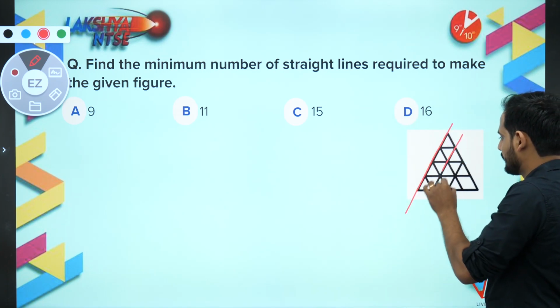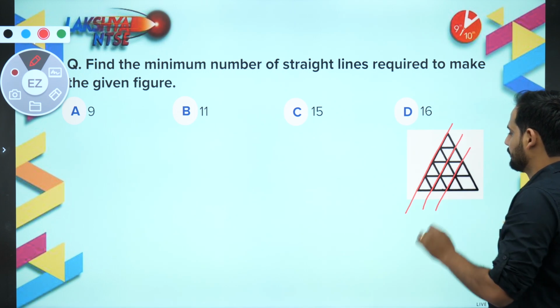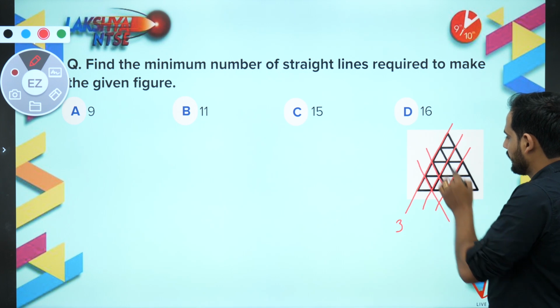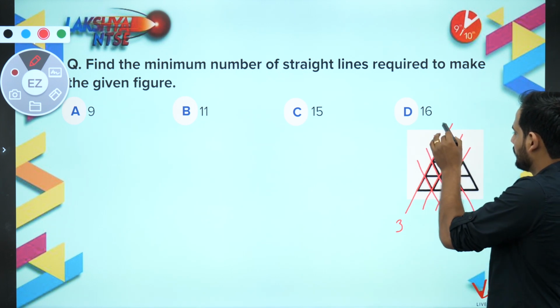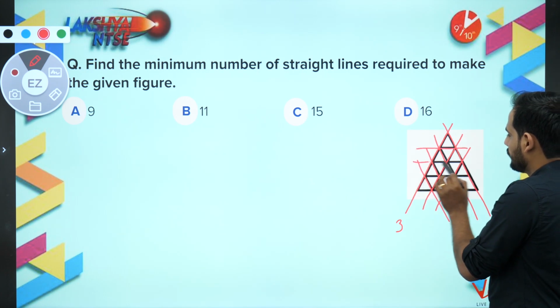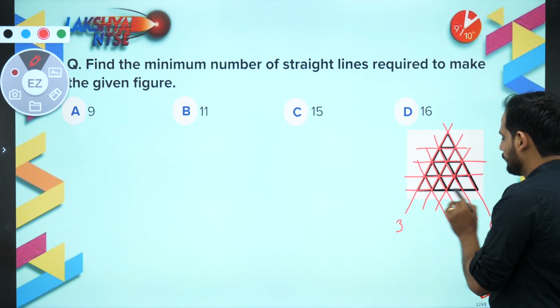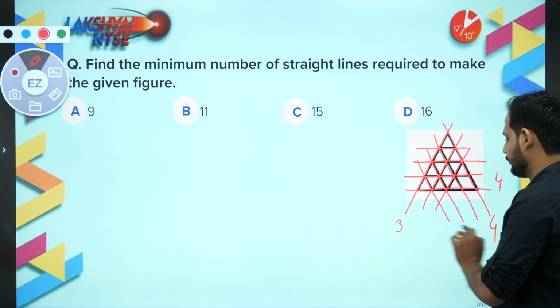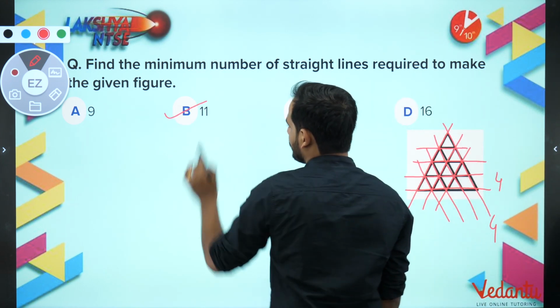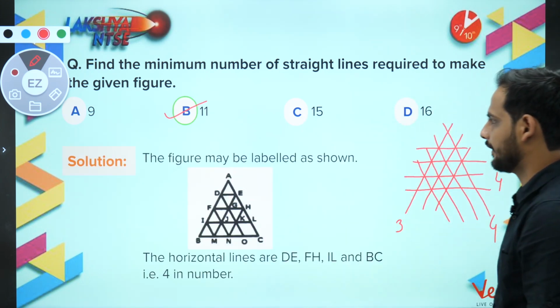So this is my first, second, third. 3 I have got from here. Then first, second, third, fourth. 4 I have got from here, and 1, 2, 3, 4. 4 I have got from here. So 4 plus 4 plus 3 will be 8 plus 3, which is equal to 11. So your correct answer will be 11.